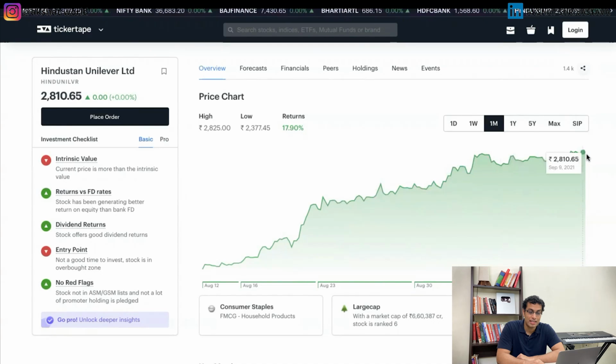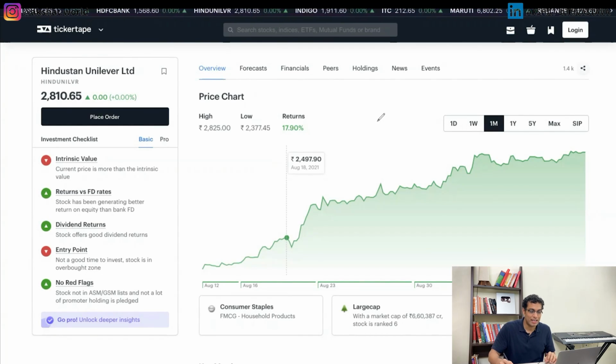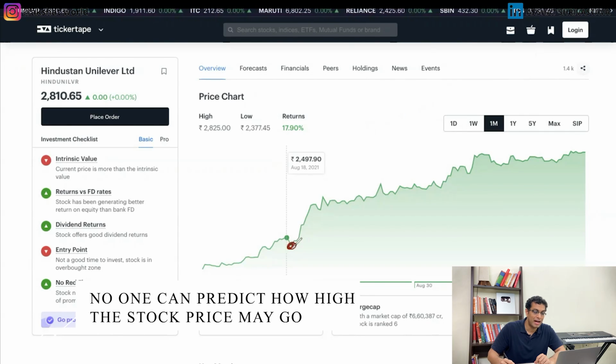After that, what happened? It continued to go up and it is at 2800 level. Now you'll say that, hey, Akshat, you know what? You sold it at like 2600. You did not make the maximum amount of money. So see guys, no one can predict till what point the stock price will go up or down. No one can predict that, hey, buy it here and sell it here, right? That is the highest point. No one can do it. No one, absolutely no one can do it.